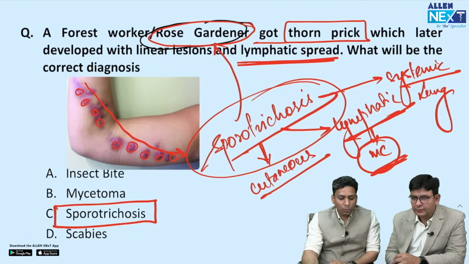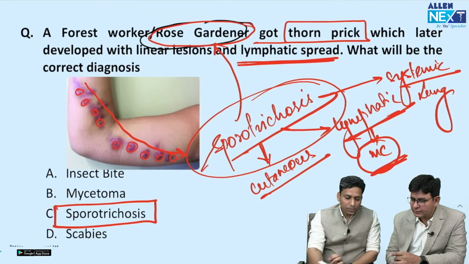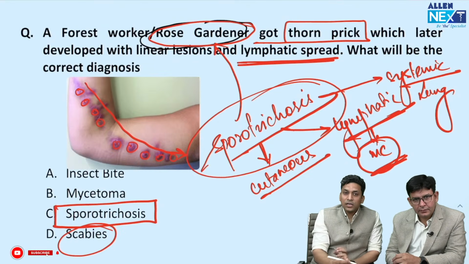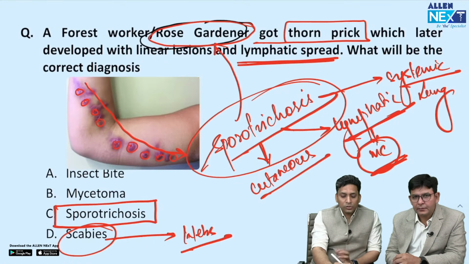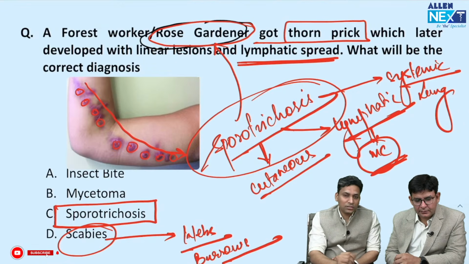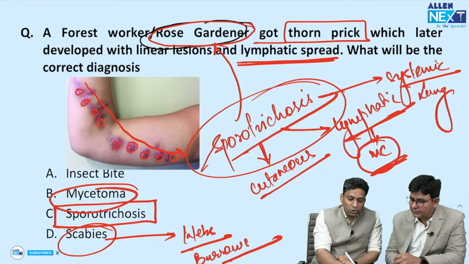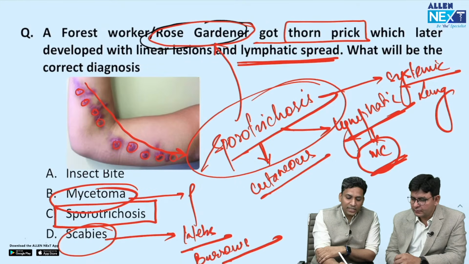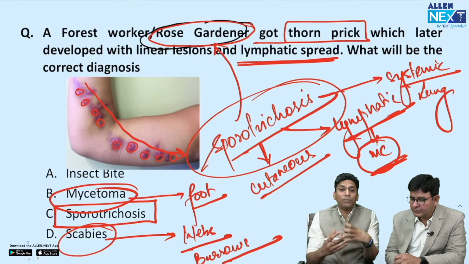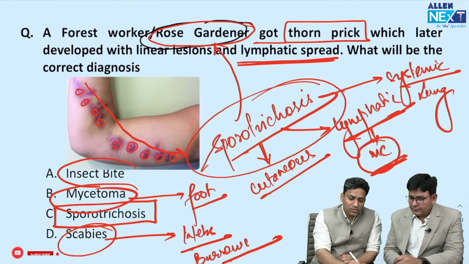Now you might ask why this is not an insect bite, why it is not scabies. So remember, we know that the most common site for scabies is flexural areas like web spaces. Here burrows are seen, burrows are most characteristic. Such linear nodules are not seen, so this is not scabies. Then mycetoma, all of you know that mycetoma is also known as Madura foot. So the most common site here is the foot, which is not being shown here, and there multiple swellings are present. And this is not an insect bite.